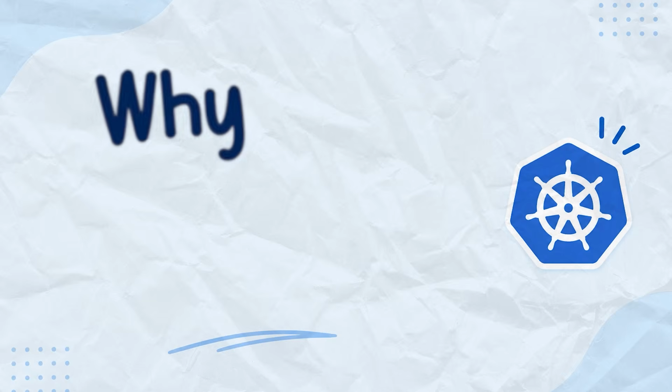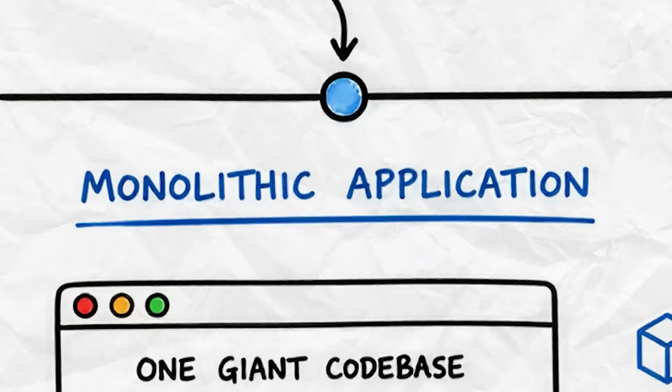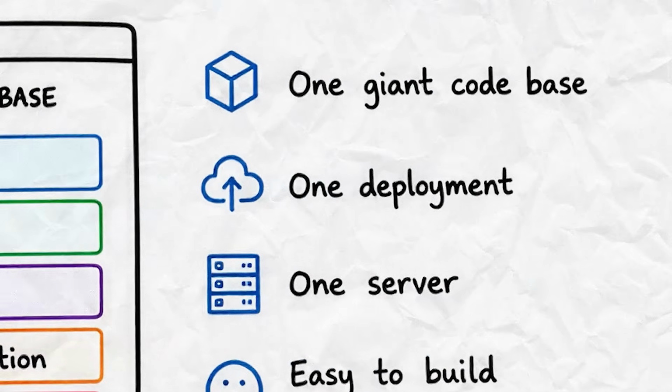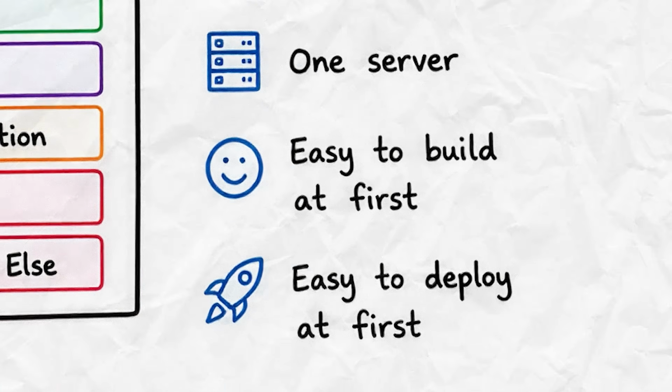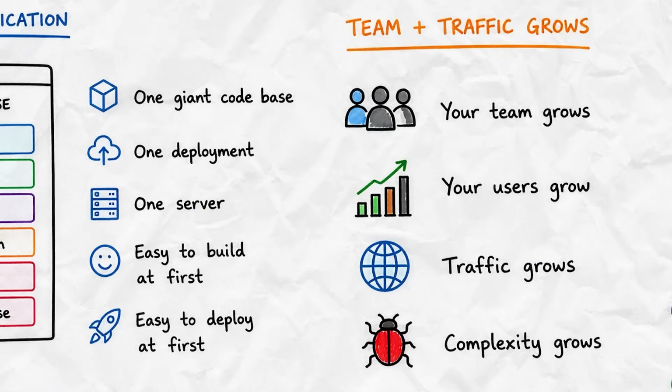Let's dive in. Before we dive into Kubernetes, we need to first understand why it exists. Let me give you a horizontal timeline. It all started with a monolithic application. One giant code base, one deployment, one server, easy to build at first, easy to deploy at first. But as soon as your team grows or the traffic grows, the monolithic environment breaks down. One small bug can crash everything. And if you have a tiny change, you have to redeploy the entire app.